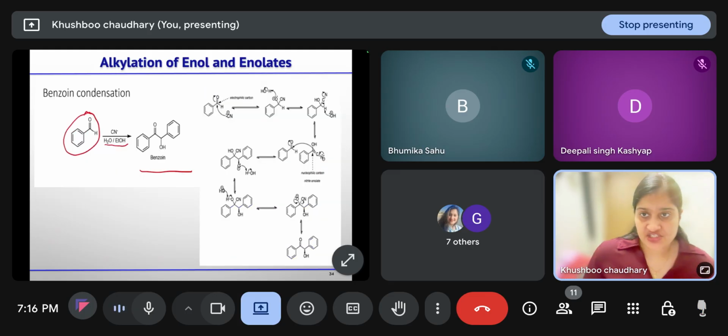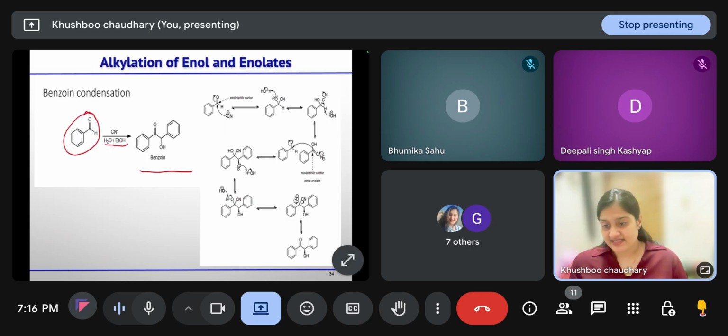Then the last condensation is benzoin condensation. That is the condensation of two benzaldehydes in the presence of cyanide and water ethanol. That will give you the benzoin, an alpha hydroxy ketone. In this case, the cyanide will attack the benzaldehyde. O negative will generate, that will take the proton from water, and then OH will generate there. So this is cyanohydrin.